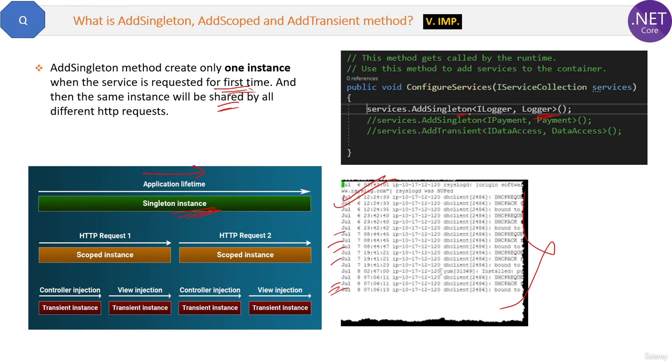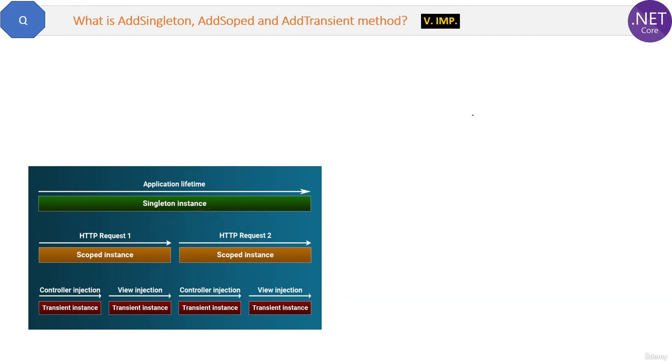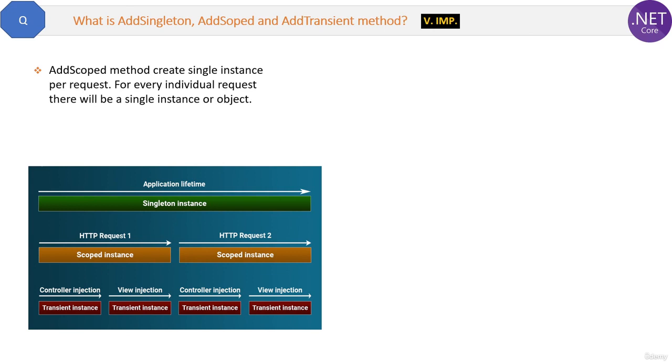Now the next one is add scoped. The add scoped method creates a single instance but per request. For every individual request, there will be a single instance or object. See the diagram here: one object, one instance per request.